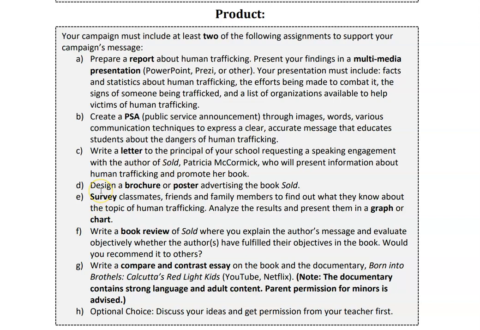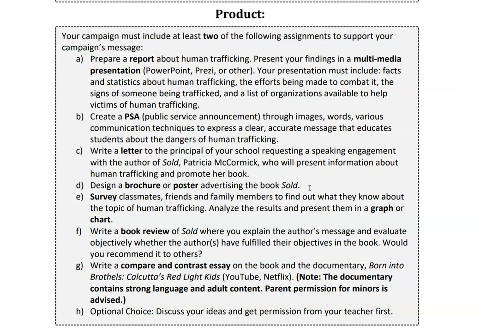Option D, design a brochure or a poster advertising the book Sold. That is exactly what it sounds like. When you go to a movie theater and you see posters for the movies that are upcoming, you want to do the same thing, but for the book, to make people want to read it. Same thing goes for a brochure. If you need help for how to format those, let me know.